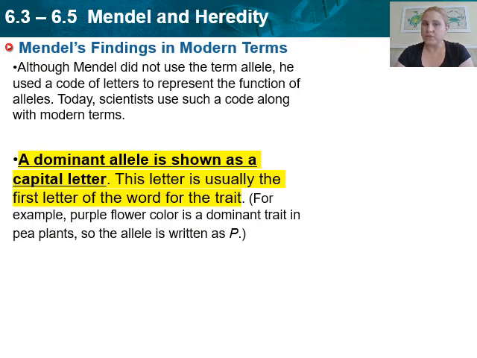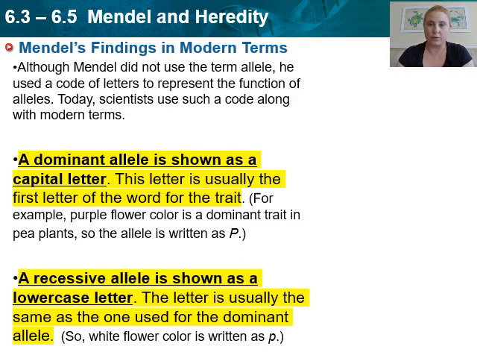Now, although Mendel didn't use the term allele, and this part at the top you don't need to copy, he used a code of letters to represent the function of alleles, so dominant versus recessive. The dominant alleles are always shown with a capital letter, and it's usually the first letter of the word for whatever trait it is. So if we use purple flowers being dominant, we use a capital P to represent that purple color. Now, recessive alleles are always shown with a lowercase letter, and the letter is always the same as the one that's used for the dominant allele.